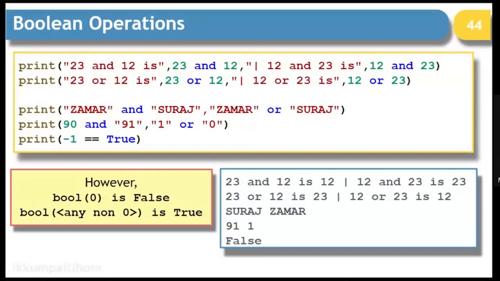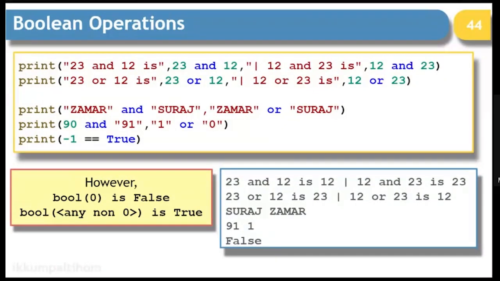When we talk about 23 and 12, first of all, let me tell you the behavior of the AND operation. In an AND operation, irrelevant of whatever happens, it will check the left side of AND as well as the right side of AND.